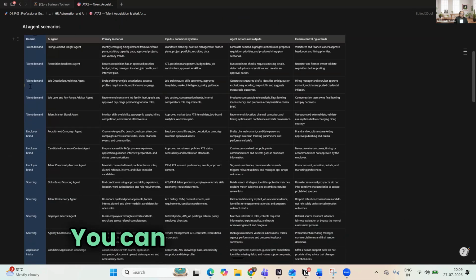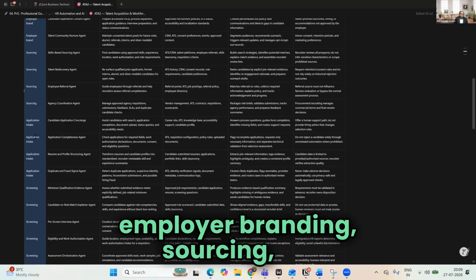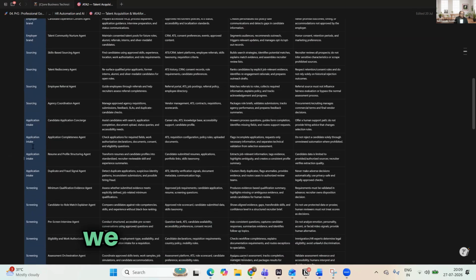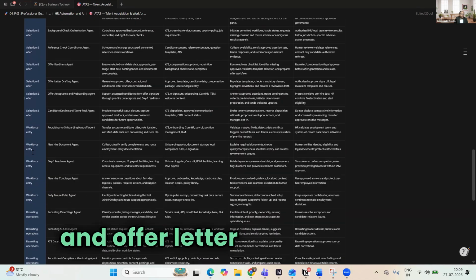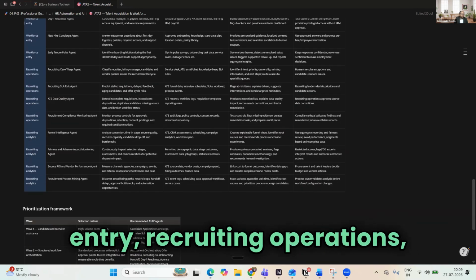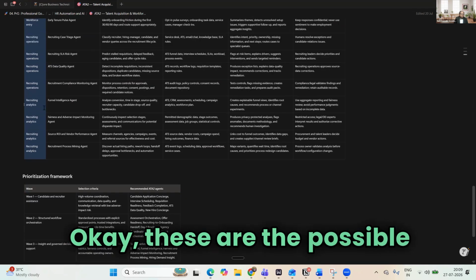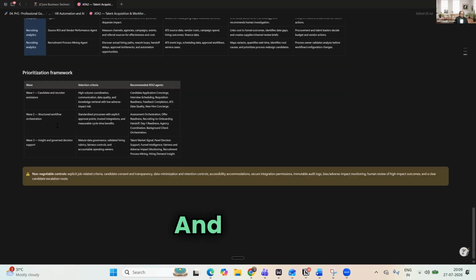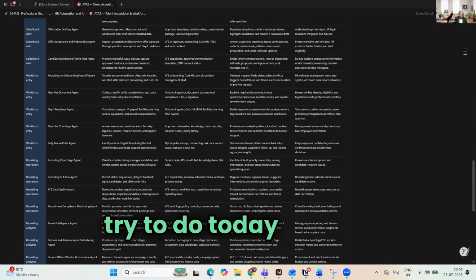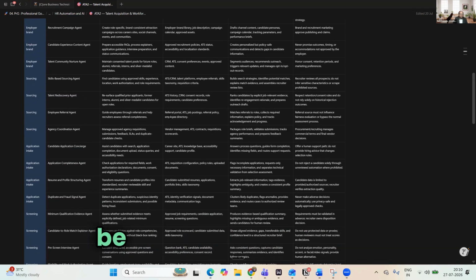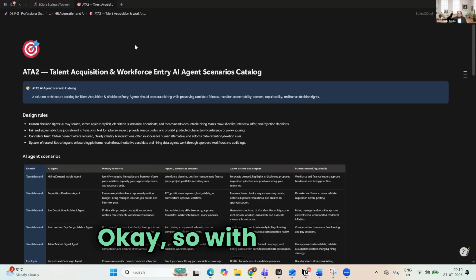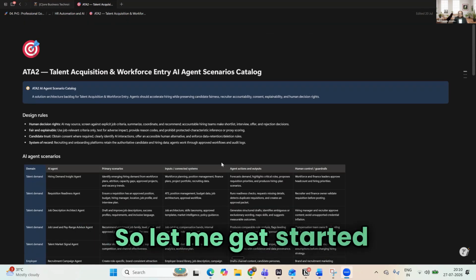So there are multiple domains you can see: talent demand, employer branding, sourcing, application intake, then screening and interviewing, then selection and offer letter, workforce entry, recruiting operations, and recruiting analytics. These are the possible scenarios, and based on that we will start creating these AI agents. Today we will prioritize a few of those and create agents for them. So with that note, let me get started.